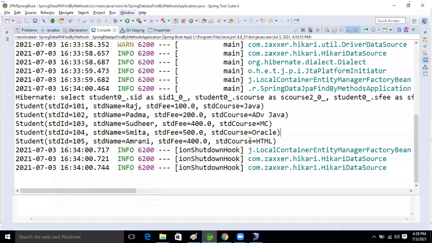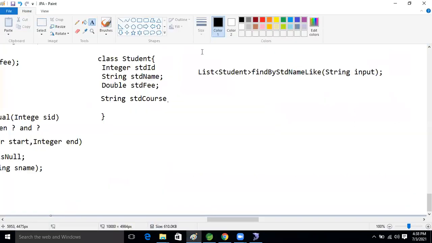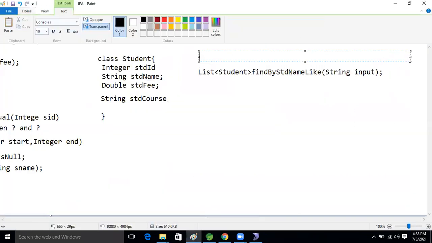So here, List of Student findByStudentNameLike. This is our method. But what is the query now, guys? Let's see the query: select star from std tab where std name like, and a question mark I'm taking.